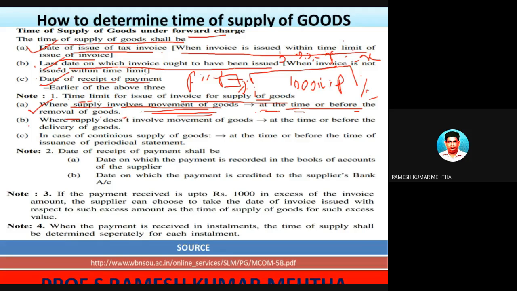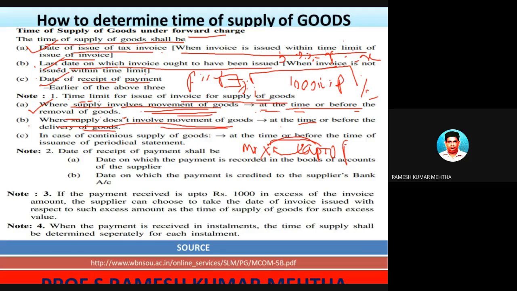Next one, where the supply doesn't involve movement of goods, the invoice is to be issued at the time or before the delivery of goods. For example, Mr. X comes to a showroom and purchases a laptop. He takes the laptop and goes to his house. So there is no movement of goods. The seller is handing over the laptop and getting payment for it.